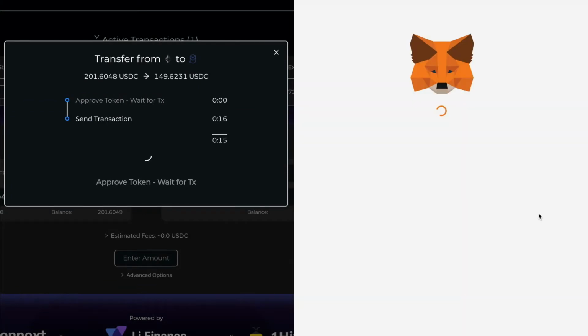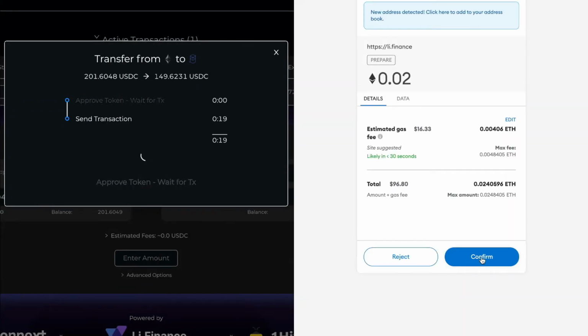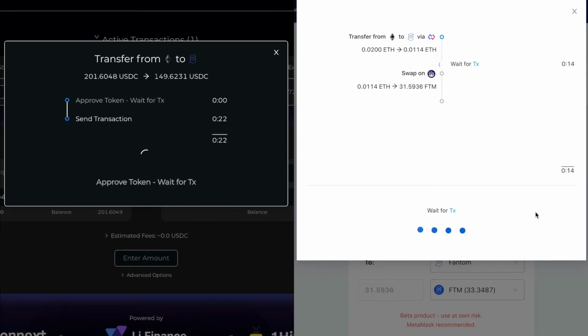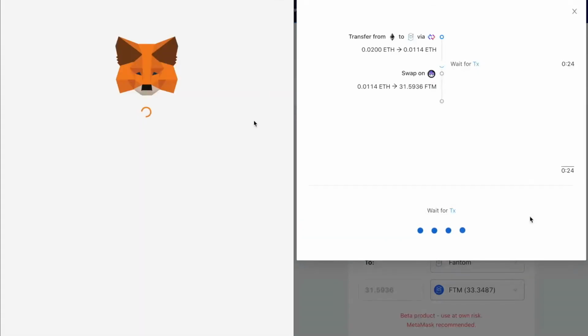With LI.FI, the swap interface on the right, you can perform any-to-any cross-chain swaps, meaning you can swap from ETH to FTM and bridge to the Phantom network, without any additional steps in the process.